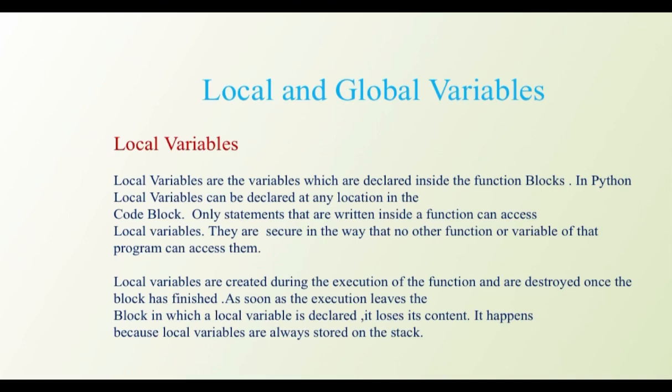Local variables are created during the execution of the function and are destroyed once the block has finished. As soon as the execution leaves the block in which a local variable is declared, it loses all its content. It happens because local variables are always stored on the stack.